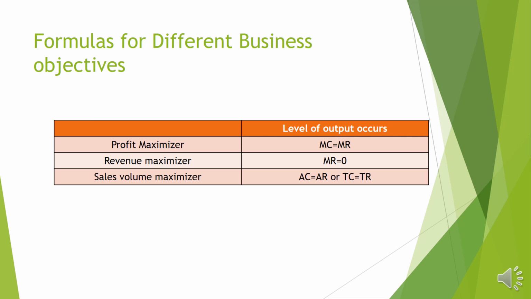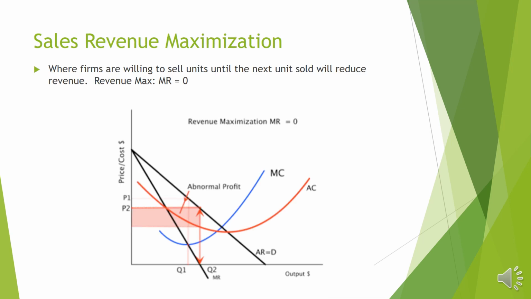So let's see what revenue maximization means. Here, a firm is willing to sell units until the next unit sold will reduce the revenue. For example, you can see additional revenue, that is the marginal revenue curve. This curve shows the marginal revenue curve of the firm. At this particular point, marginal revenue is 0. You can see that at the OQ2 level, marginal revenue is 0.